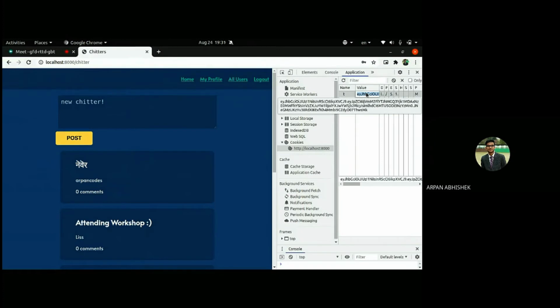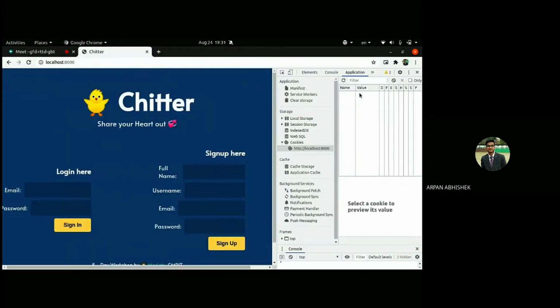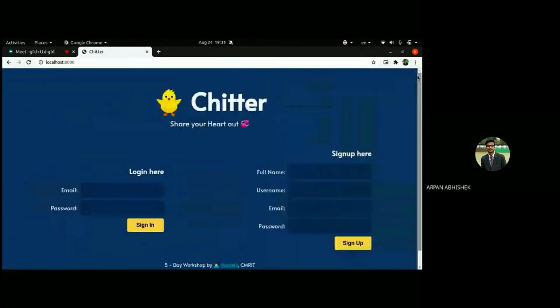That's how they store cookies, this long cryptic JWT token. This will be verified, and on logout you'll see that the cookie vanishes. So that's how the cookie works.